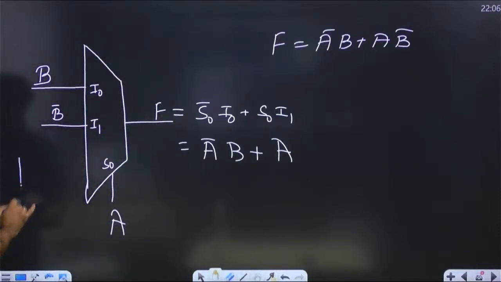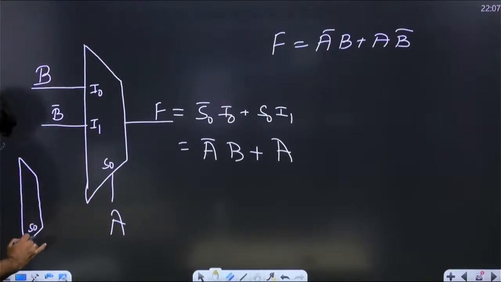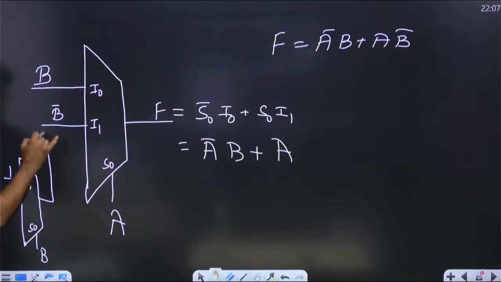To design the B bar, I will use one more multiplexer, where I will feed B. I want B bar. Pay attention: select line 0, S0 bar into I0, so B bar into 1.